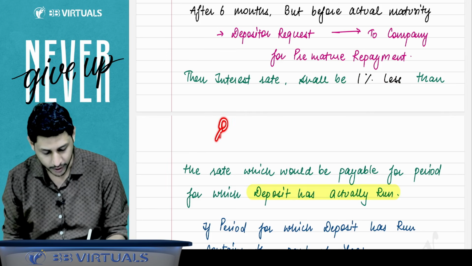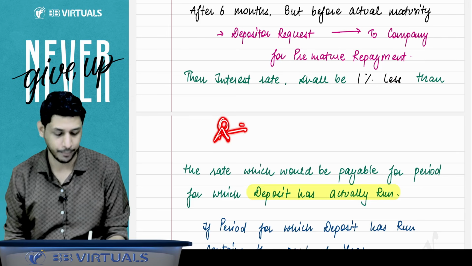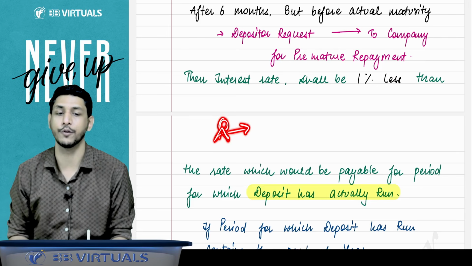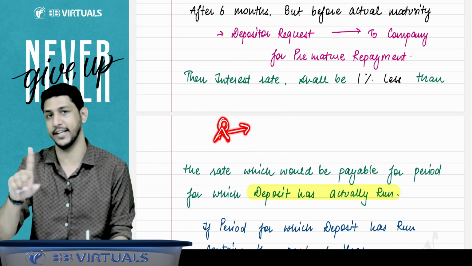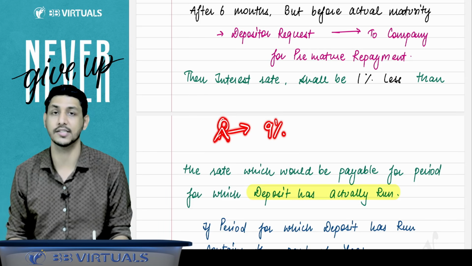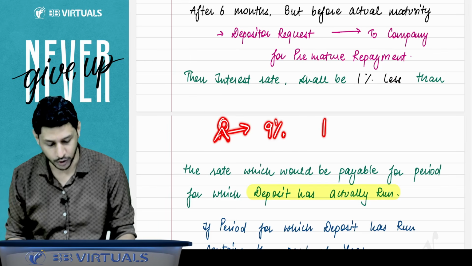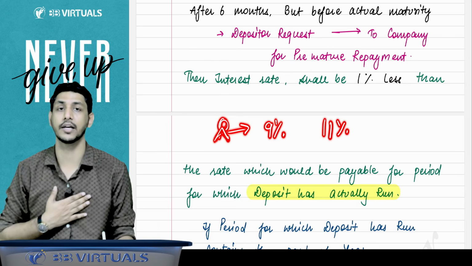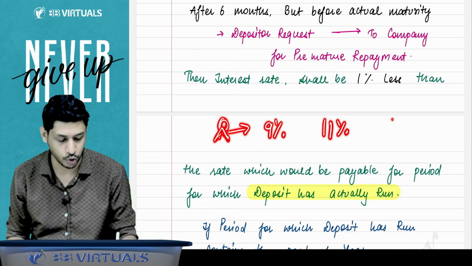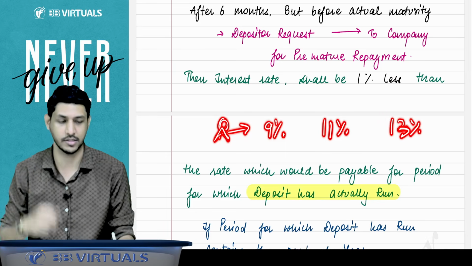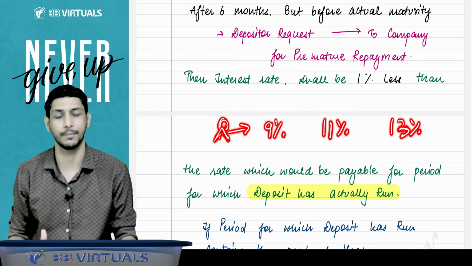For example, you were the person who has given the deposits to the company. The company said, if you give the deposits to us for 1 year, we will give you 9% interest. If you give the deposits for 2 years, we will give you 11% interest. If you give us the deposit for 3 years, we will give you 13% interest.